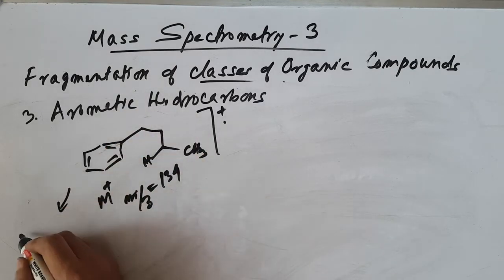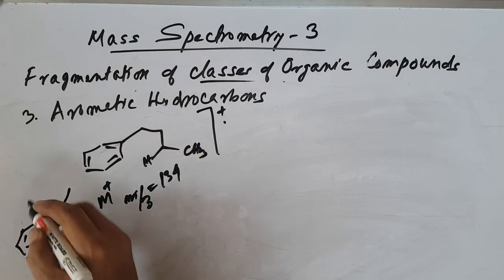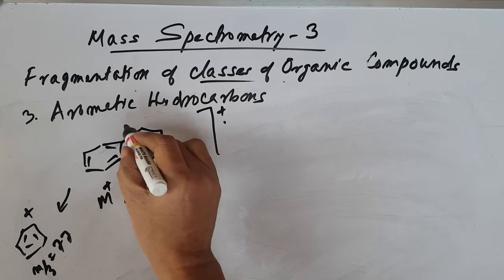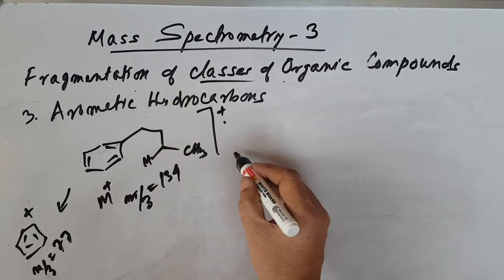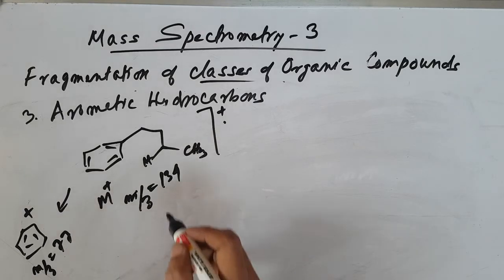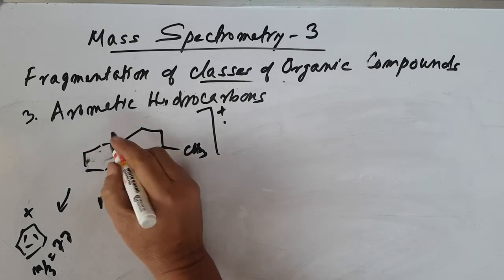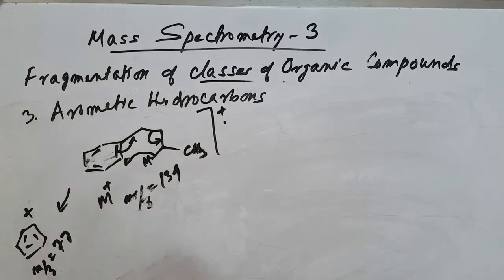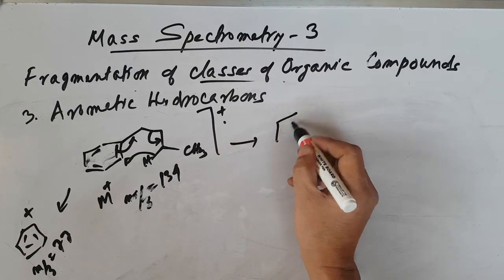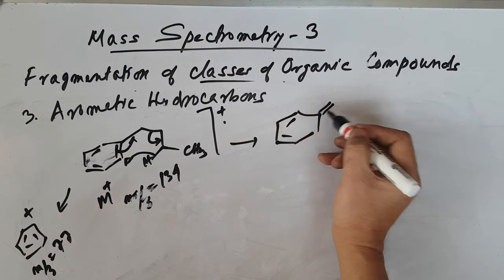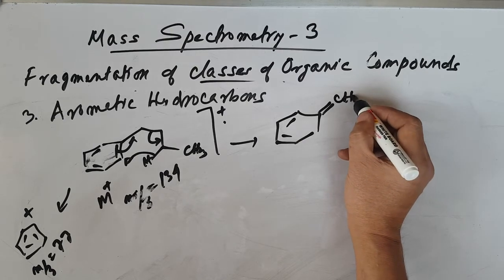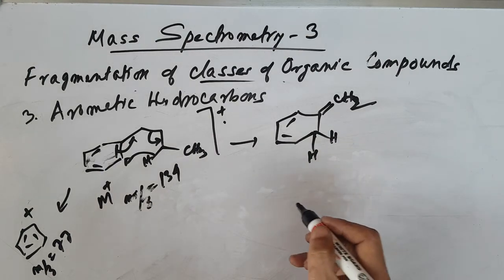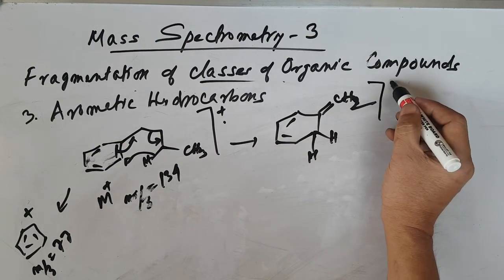You can give the benzene cation, m/z 77. After breaking down, this goes as a radical, and this can fragment. Like the earlier case, the McLafferty rearrangement can take place here also. Hydrogen migration takes place like this along the longer chain, giving a fragment ion with CH2 here and hydrogen here, with the positive charge.